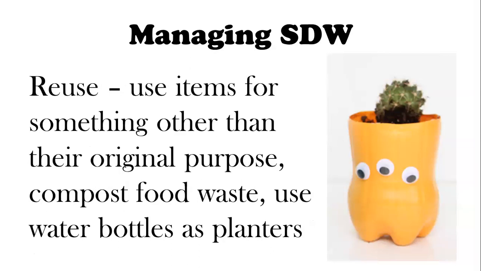Next, we have the second R in the 3 R's. We've got reuse. This is where products are used for something other than their original purpose. For example, composting food waste, using old clothes as cleaning rags, or water bottles as planters.